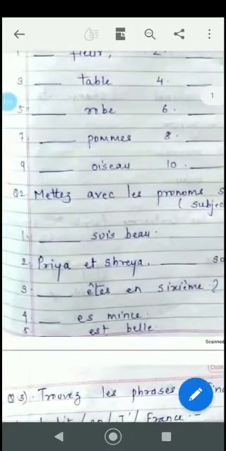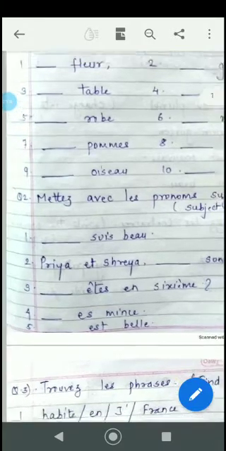Next question is mettez avec les pronoms sujets, that is the subject pronouns. Je, tu, il, elle, nous, vous, ils, elles. Je for I, tu for you singular, il for he, elle for she, nous for we, vous for plural as well as a formal way to say you, ils for masculine plural, elles for feminine plural.